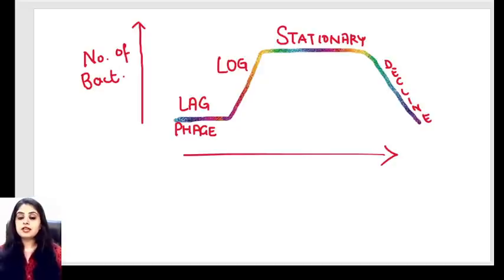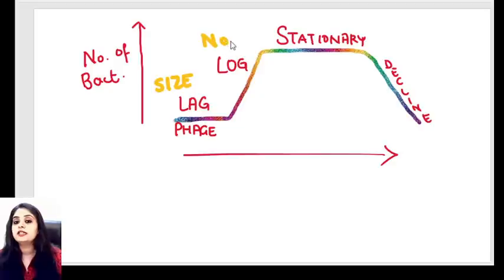Let's do a last recap. Remember what happens in the lag phase. Lag phase is all about becoming fat. It's all about maximum size. Log phase, finally, the number will increase. Stationary phase, we've already done spore, toxin, antibiotic. Decline phase means everything has basically died. It is all the dead bacteria. That's the bacterial growth curve that they ask you in the exam, which is very, very important.